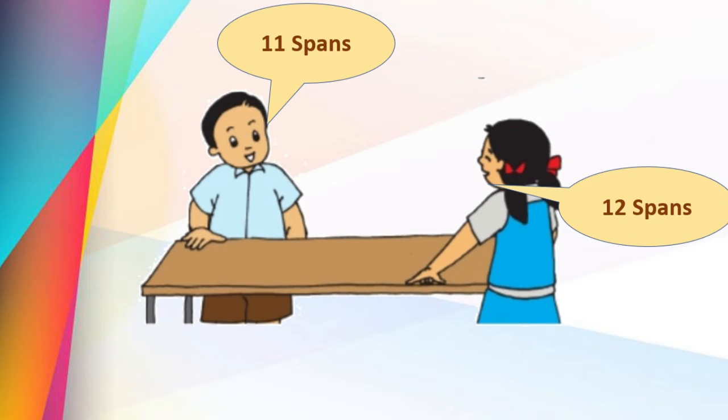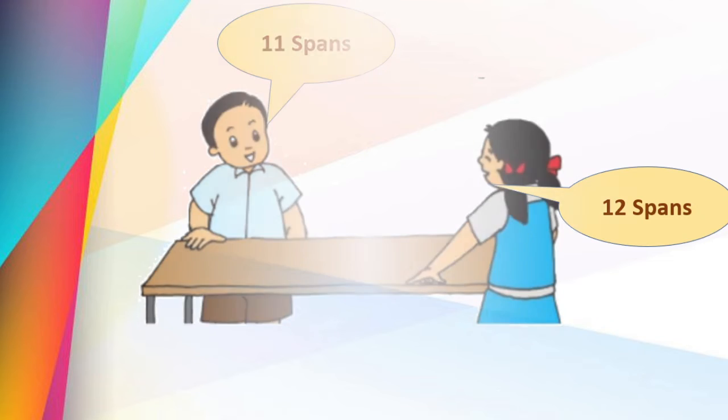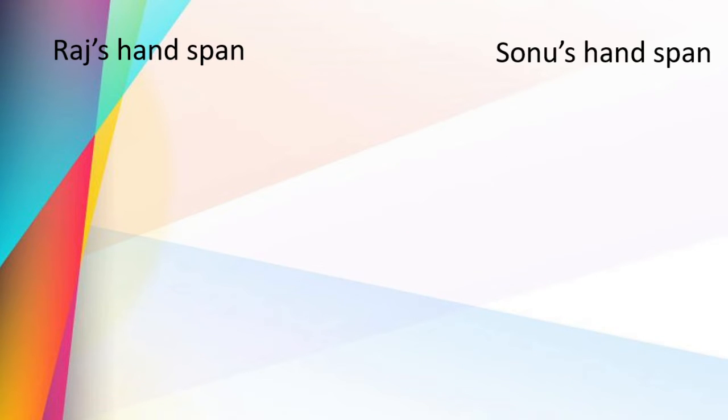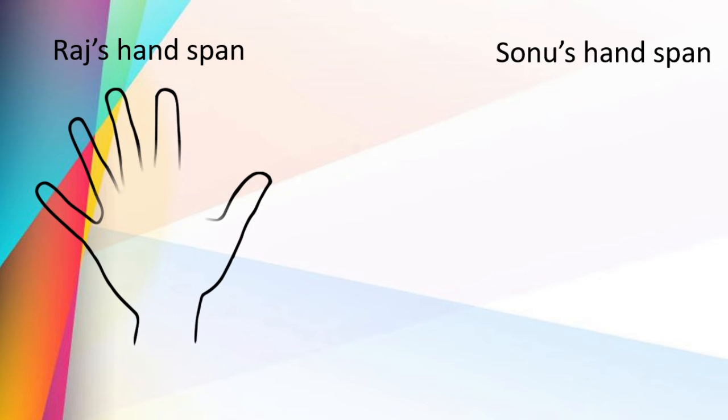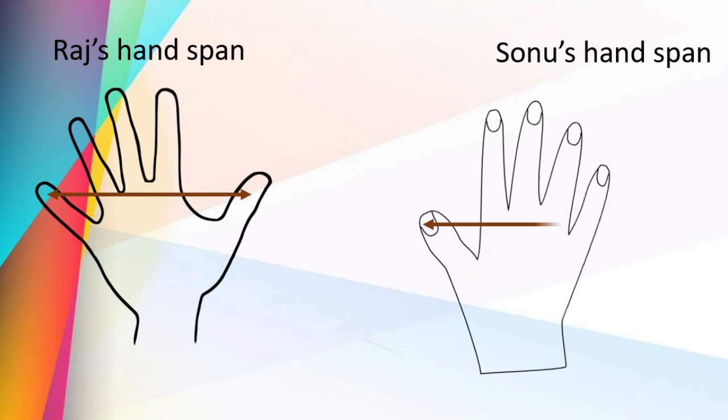What do you think, dear children? Is that an accurate measurement they got? No, isn't it? But why are they not the same? Because here is the answer. See, this is Raj's handspan and this one is Sonu's handspan. See the difference?